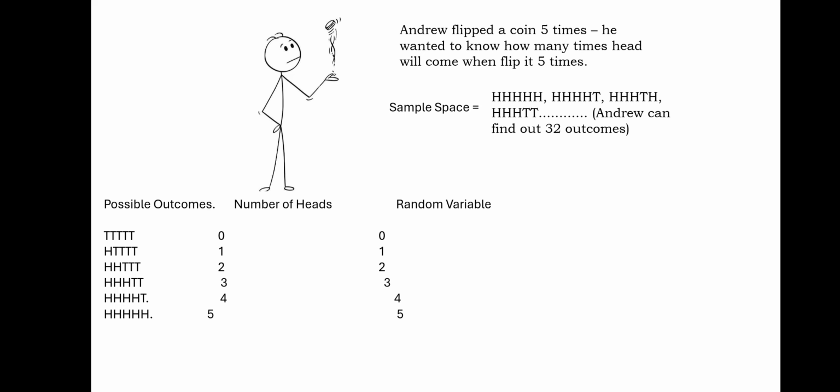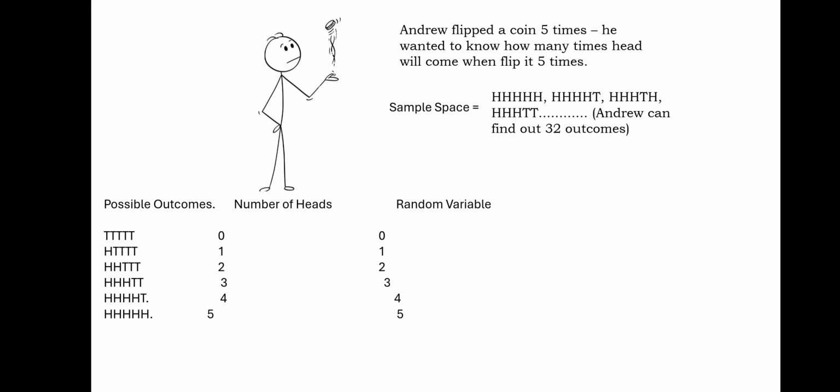Every time Andrew tosses a coin, it's a trial. So if Andrew sees the possible outcome in which he will see all tails, he will never see a head, so the number of heads will be 0. In the second case, the number of heads is 1. In the third case, the number of heads is 2. In the fourth case, the number of heads is 3. In the fifth case, the number of heads is 4. In the sixth case, the number of heads is 5. So according to our previous example, if Andrew will not see any single head, it is only the first possible outcome, and Andrew will give it a name called 0.